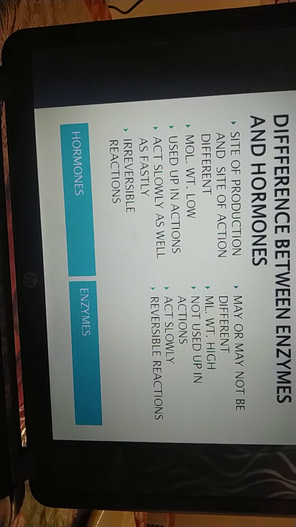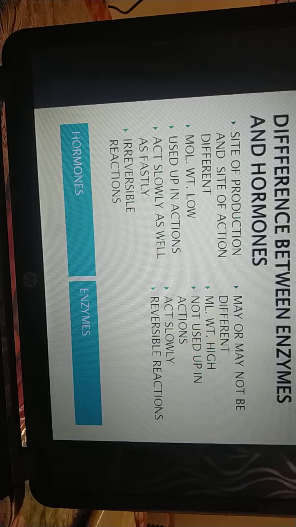Next, hormones have low molecular weight, and enzymes have high molecular weight. Hormones may be steroid, protein, peptide, or amino acid in origin, as we discussed a little earlier.